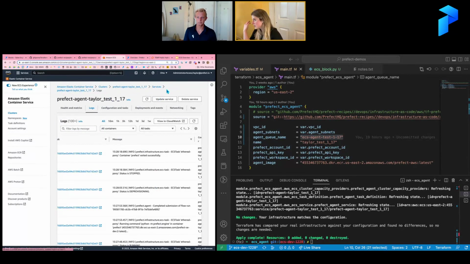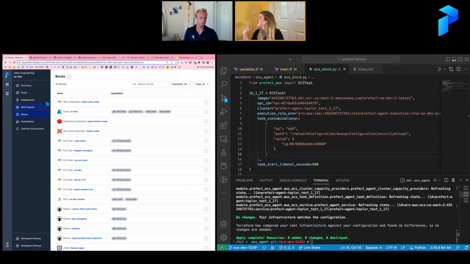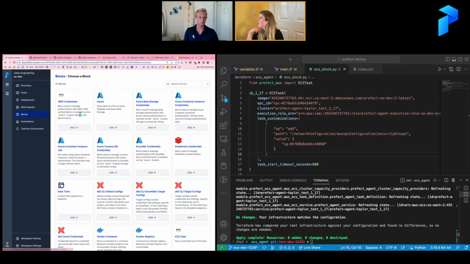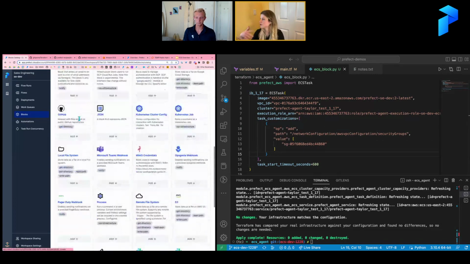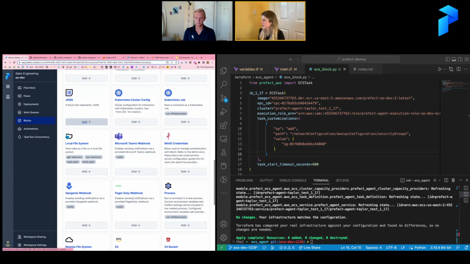Now it's time to get some flows running because the agent is healthy. The agent is in ECS, and we want to get some flows running in the form of ECS tasks. One thing you'll notice is that we have this awesome ECS Task Block. All of our different blocks are here, and anyone who's used Prefect has gotten familiar with a few of these types.